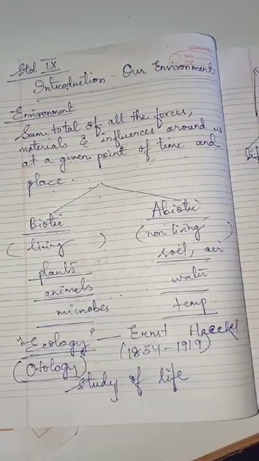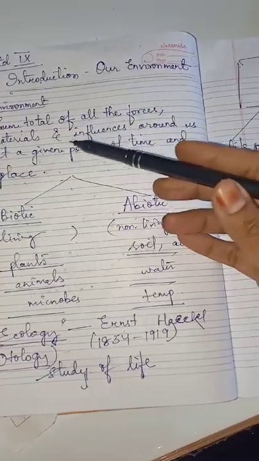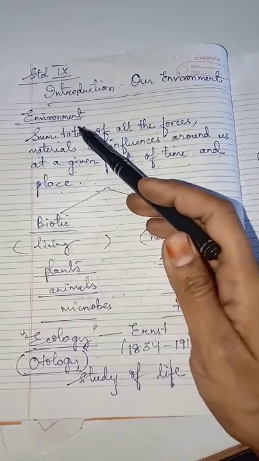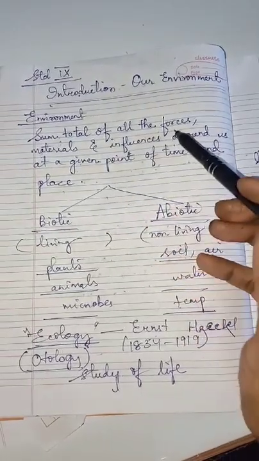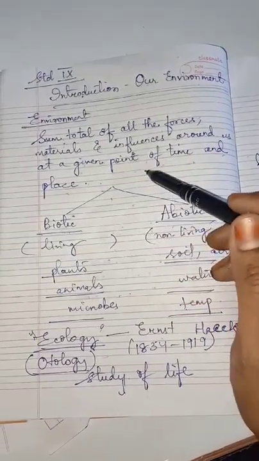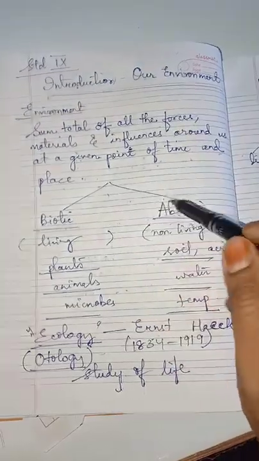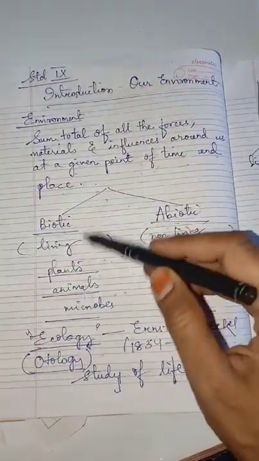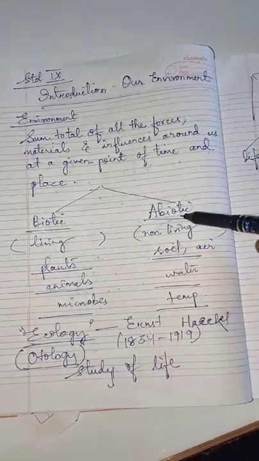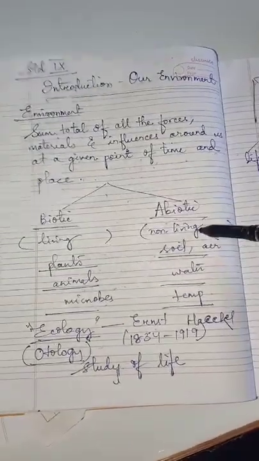So basically, when it comes to environment, it means the surrounding of an organism. It includes both living and non-living components of our total surroundings. Environment means the sum total of all the forces, materials and influences around us at a particular point of time and place. So basically, environment consists of the biotic and abiotic components. The biotic or living consists of your plants, animals and microbes. The abiotic components include your soil, air, water, temperature, rainfall as the non-living components.